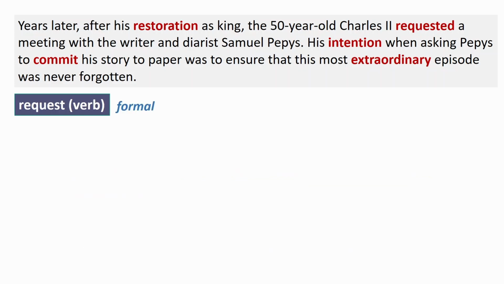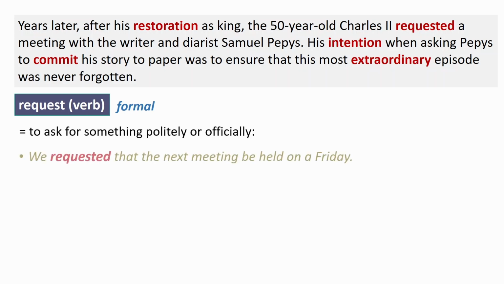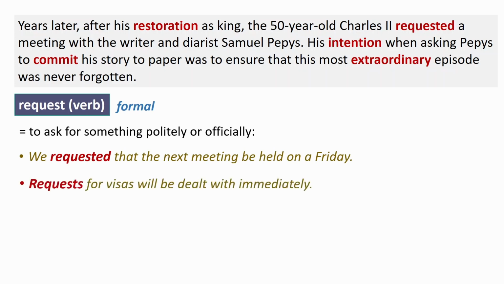Next, we have request, a verb. It's a formal verb to ask for something politely or officially. Example: we requested that the next meeting be held on a Friday. Requests for visas will be dealt with immediately. So if you've noticed, we have "that" after request and also "for" in the second sentence.